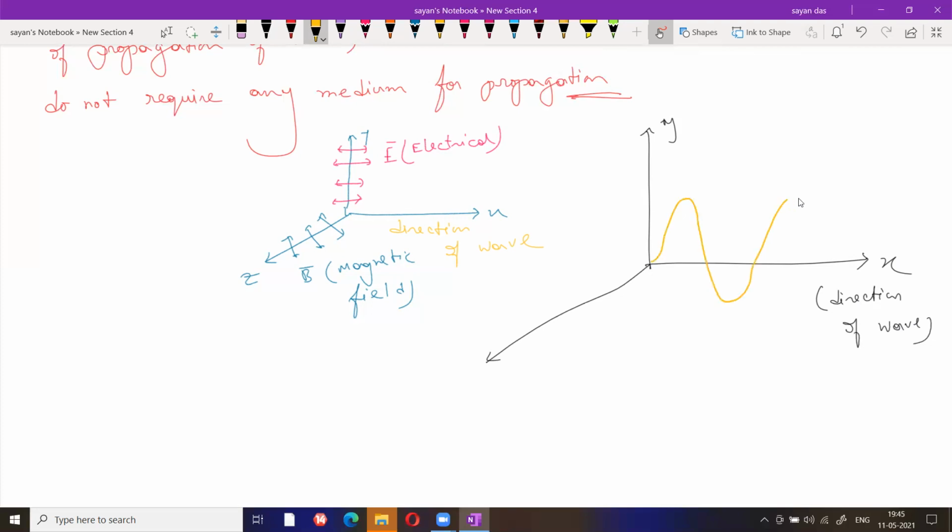Basically the electrical field, look, perpendicular, okay, and the magnetic field is also perpendicular to the electric field. So how can you draw the magnetic field? This one is basically like this way.